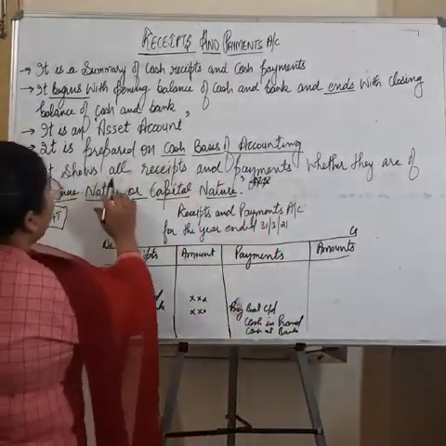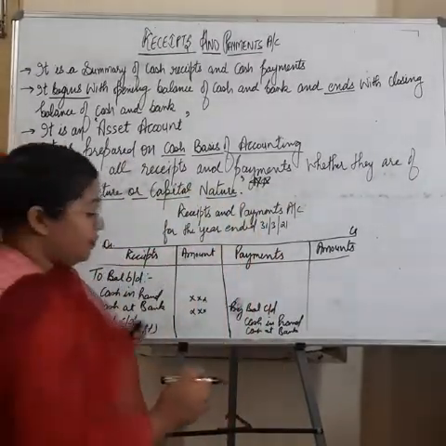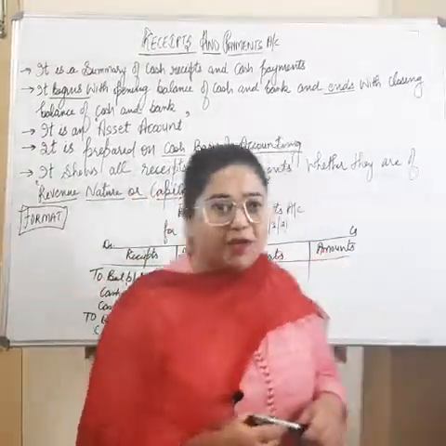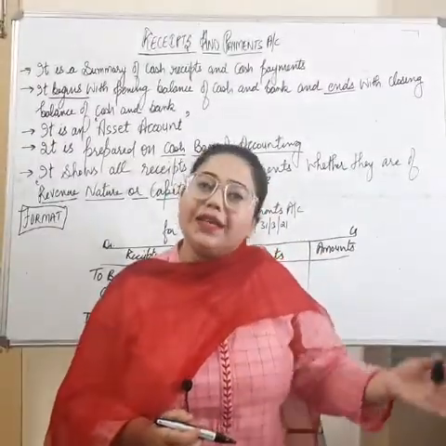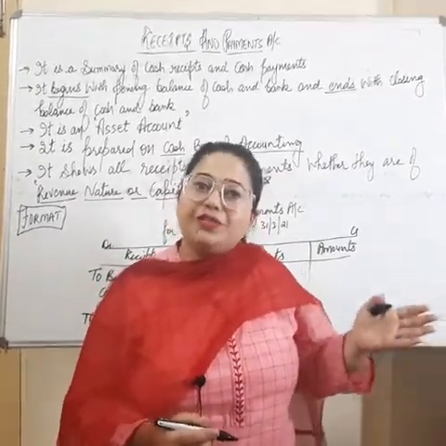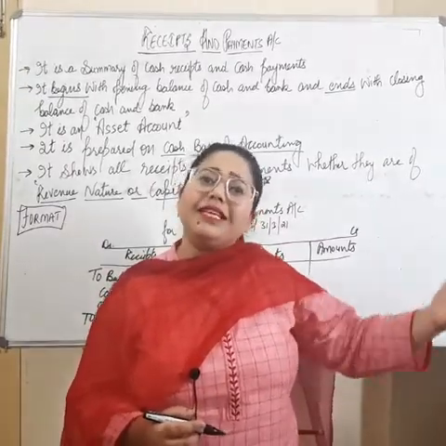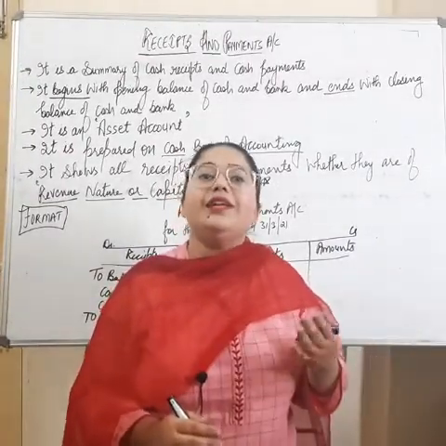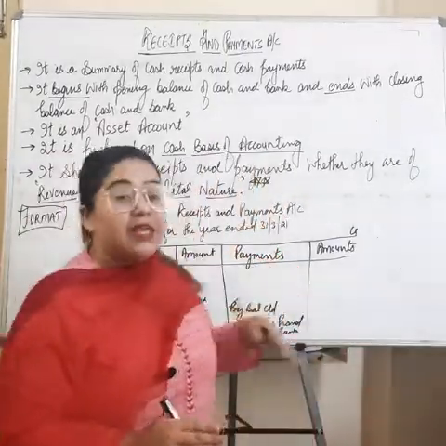Then it shows all receipts and payments whether they are of revenue nature or capital nature. This is the most important point that we have to consider while making receipts and payment account. Means we have to take all kinds of receipts, whether it is of revenue nature. Revenue nature means rent received, right? Interest received, donations received, legacy, entrance fees, life membership fees. So these subscriptions, all these receipts we have to take no matter whether it is of revenue nature or capital nature.